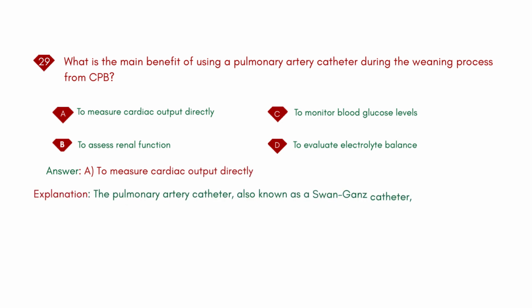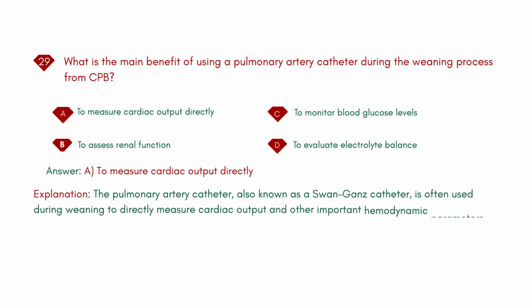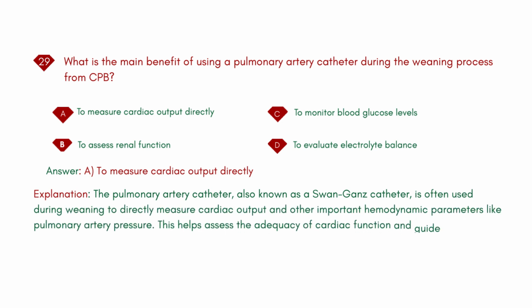Explanation: the pulmonary artery catheter, also known as a Swan-Ganz catheter, is often used during weaning to directly measure cardiac output and other important hemodynamic parameters like pulmonary artery pressure. This helps assess the adequacy of cardiac function and guide treatment decisions.